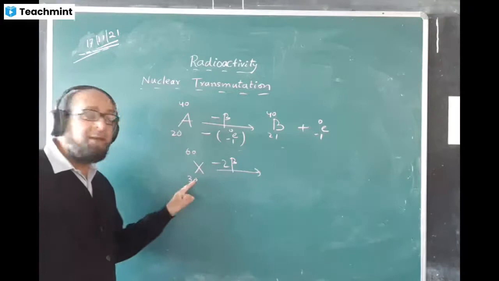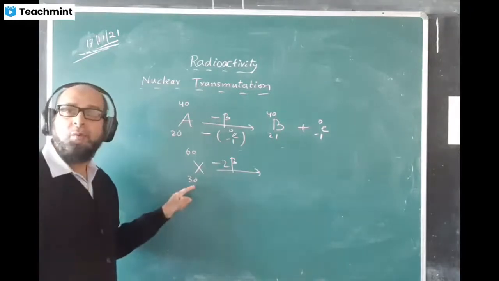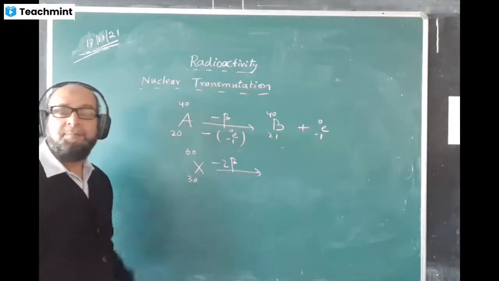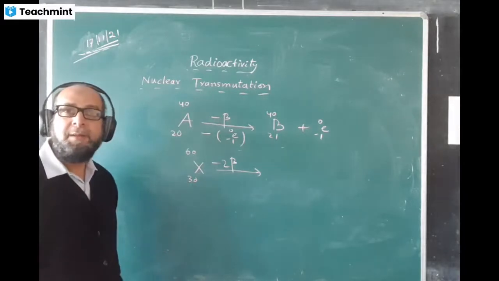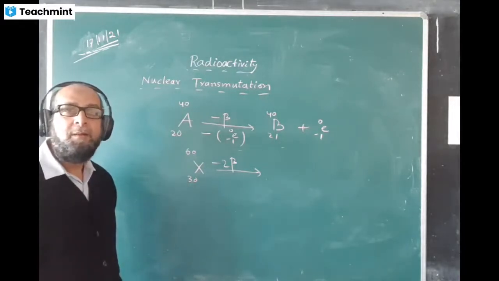1 beta increases the atomic number by 1. So 2 beta will increase it by 2, whereas the mass number remains the same. Right? Yes, 2 into 1.